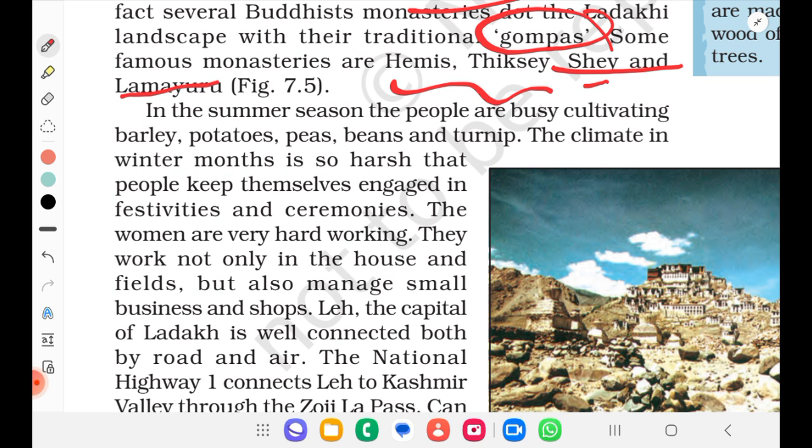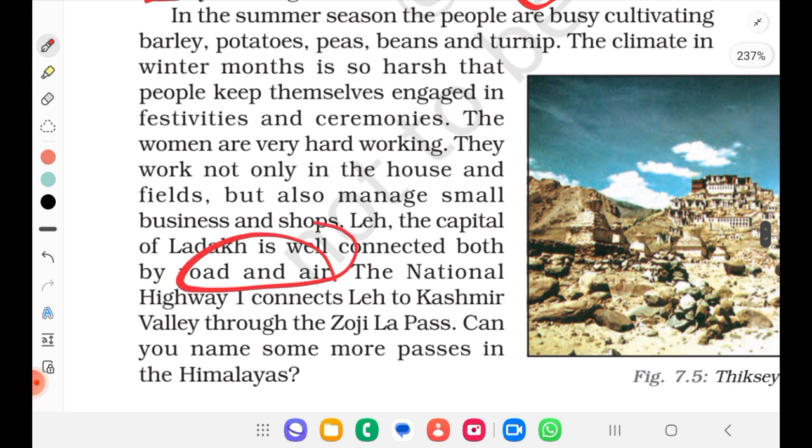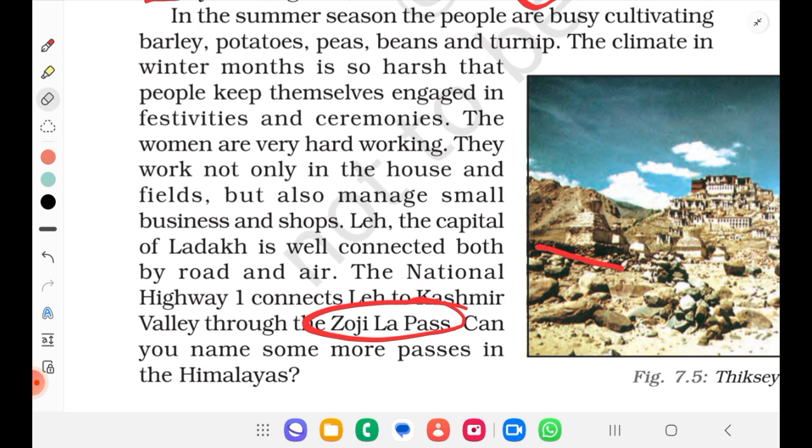Leh, the capital of Ladakh, is well connected both by road and airways. National Highway 1 connects Leh to the Kashmir Valley through the Zojila Pass. So through Zojila Pass, Kashmir and Ladakh are connected, and that is Highway 1. Okay, this has to be memorized. Zojila Pass. Can you name some more passes in the Himalayas? This is the assignment for you. Comment below.